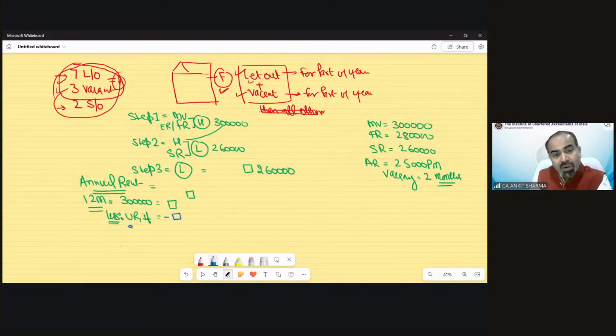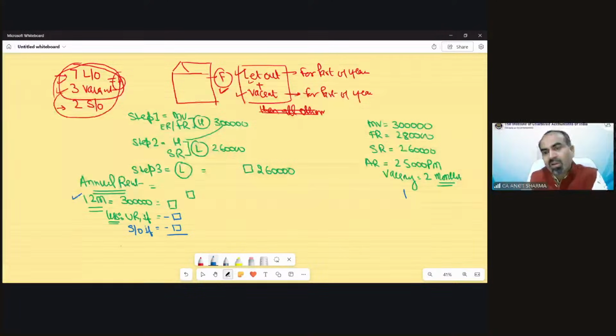And if the property is self-occupied for some part, then for that part, the rent which has been included in these 12 months needs to be reduced. In our question, you will see, I am extending this question.